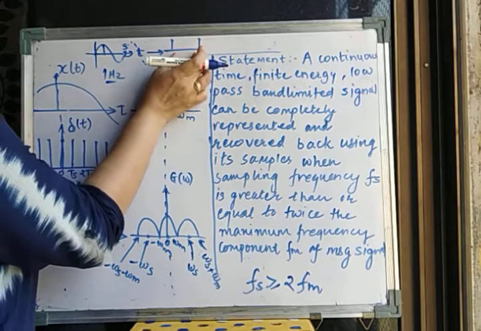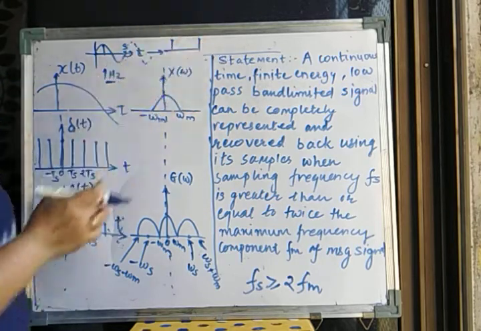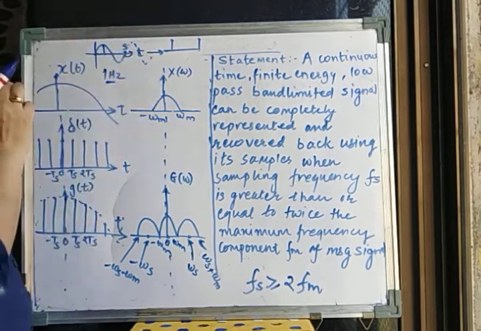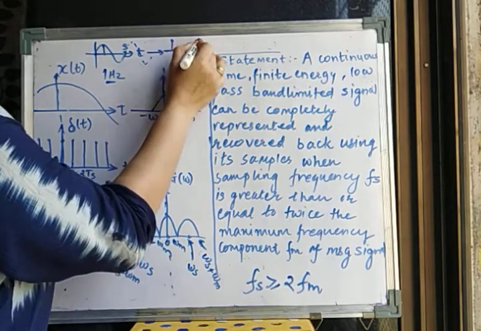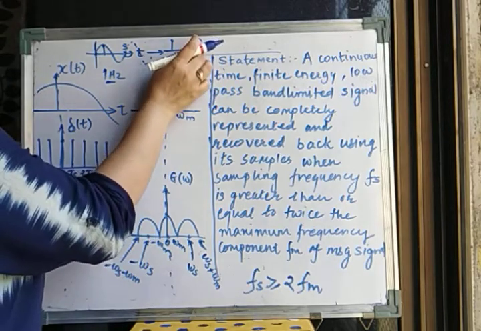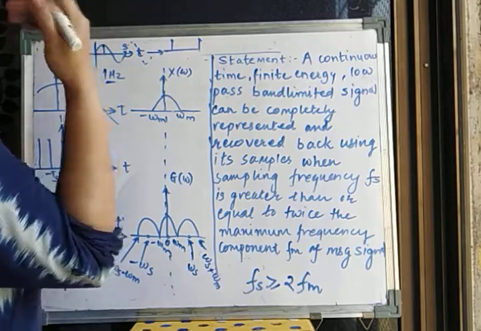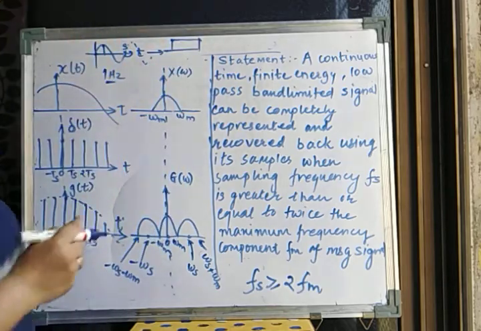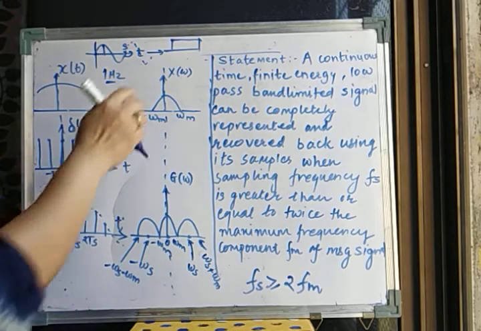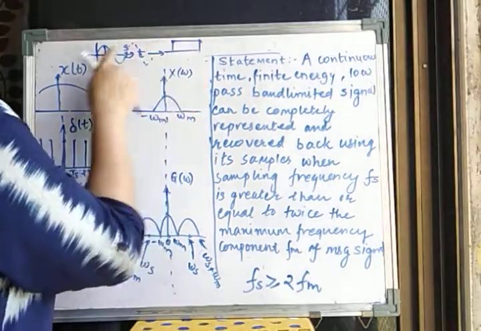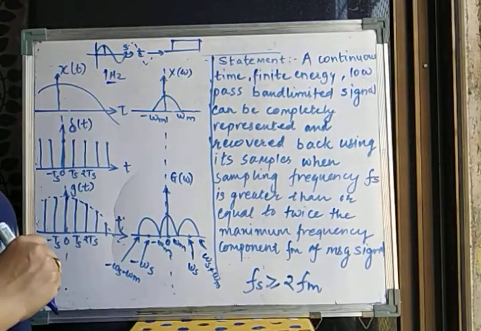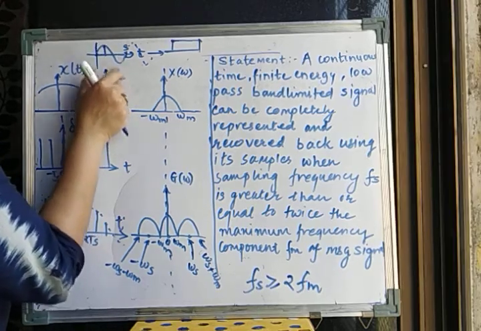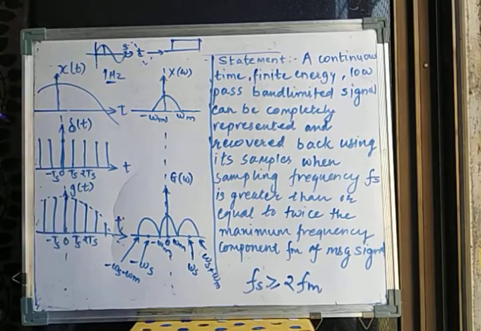Now if I try to recover my signal from these samples, can I get the original signal back, where I have two oscillations? If I just join this sample and this sample, the in-between data is lost after sampling. There are numerous possibilities, but we generally just join the sample tops and get the signal. Whatever signal I get by joining these sample tops does not match my original signal at all. Why? Because its frequency is 1 hertz and I have taken only one sample in each cycle. So this is not possible.